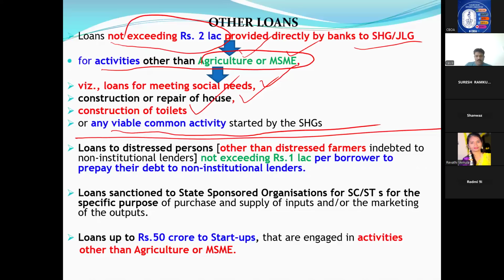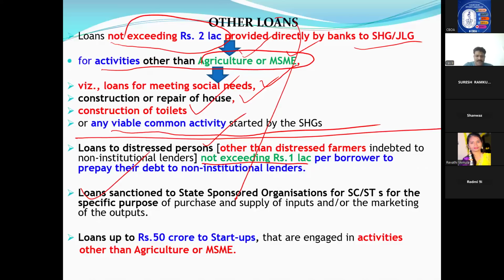Then loans to distressed farmers, other than distressed indebted, I already told you, if it is distressed persons it is 1 lakh per borrower. Farmer means unlimited. Loans sanctioned to state sponsored organizations for SC/ST for the specific purpose of purchase and supply of inputs and marketing of that also will be classified under other loans priority.